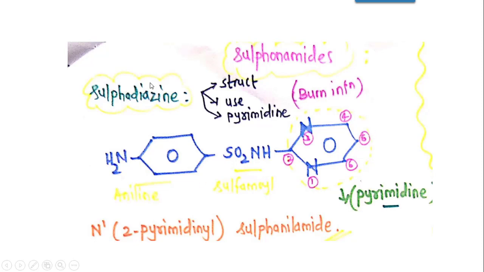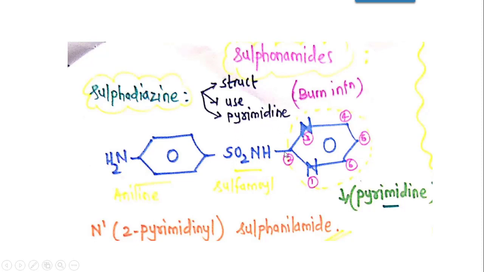And a question is asked in the exam, very important drug it is. A 1 mark question can be asked like, name the drug used in treatment of burn infection. So it is silver sulfadiazine, or uses of sulfadiazine may be asked, or the structure may be asked. IUPAC can also be given and you are supposed to write down the structure, or they can directly ask the structure of sulfadiazine, or they can ask you a question like, draw the structure of drug which contains pyrimidine heterocycle.